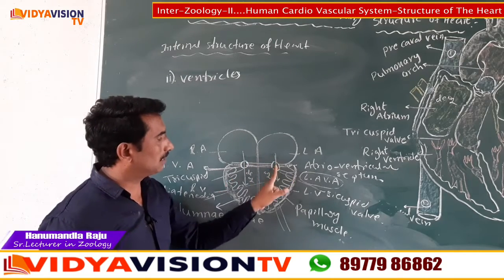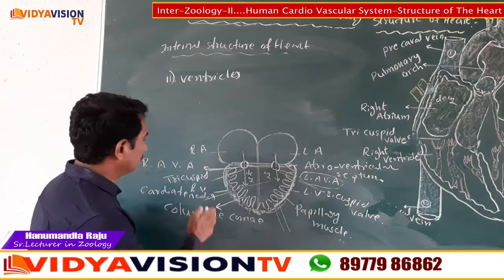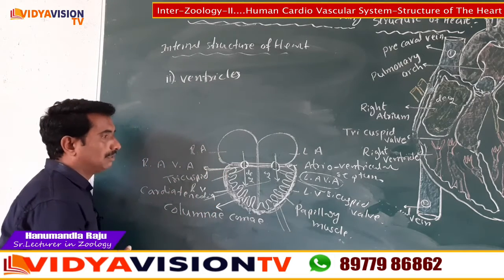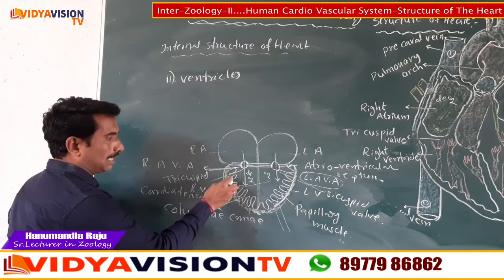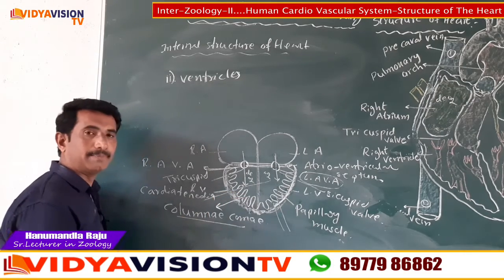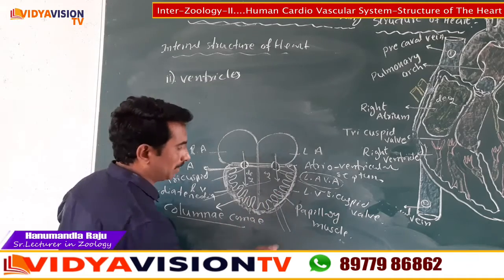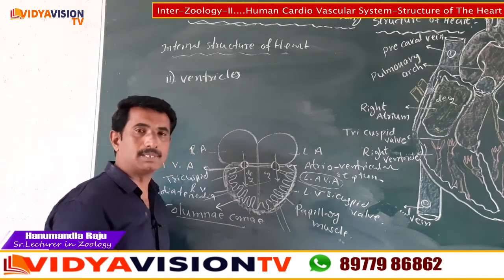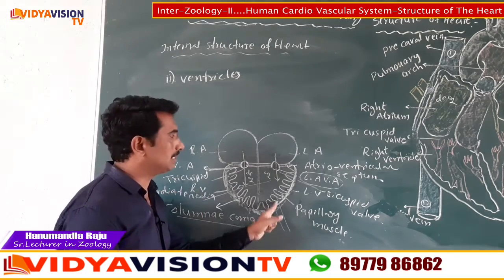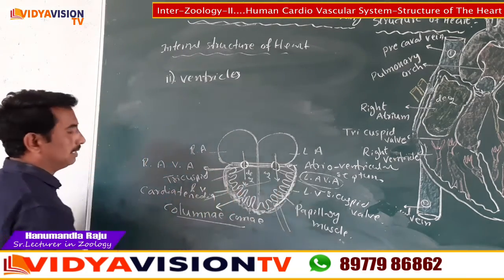Next, the left atrium and left ventricle are guarded by the bicuspid valve. Next here, children, the inner surface of the ventricles has some ridge-like structures. That is columnae carneae. In that, some of the ridges are large and conical in shape, called the papillary muscles. In between the papillary muscles and the tricuspid and bicuspid valves are the chordae tendineae.